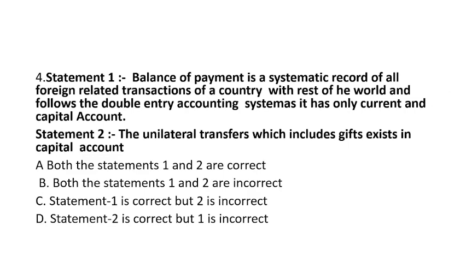Let's see question number 4. Statement 1: Balance of payment is a systematic record of all foreign related transactions of a country with the rest of the world and follows the double entry accounting system. It has only current and capital account. Statement 2: The unilateral transfers, which include gifts, exist in the capital account. You have options: A, both statement 1 and 2 are correct. B, both statement 1 and 2 are incorrect. C, statement 1 is correct but statement 2 is incorrect. And D, statement 2 is correct but statement 1 is incorrect.